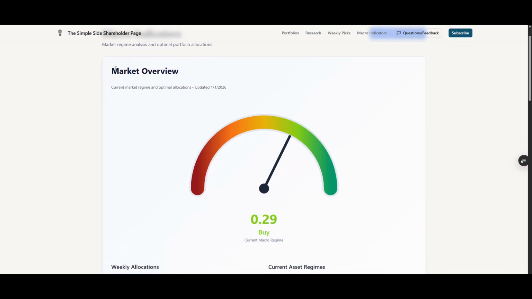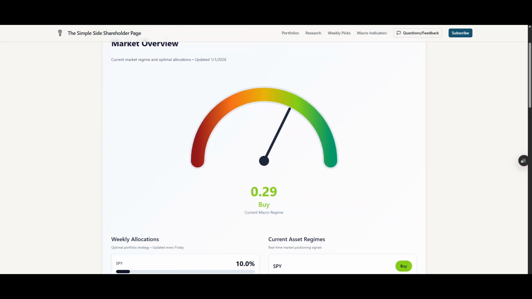So if I scroll down, I can see the current market overview and the last time this was updated, which was the 1st. This shows me the current regime that we're in. So think of this as kind of is the market increasing, decreasing, and how do we expect it to go over the next couple of days? So in this case, you'll see that we're in a 0.29 buy, which means the market's going up, or we expect it to go up, but we're not super sure that the market's going to go up.